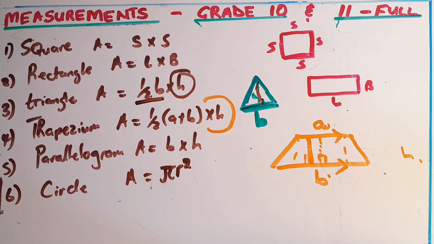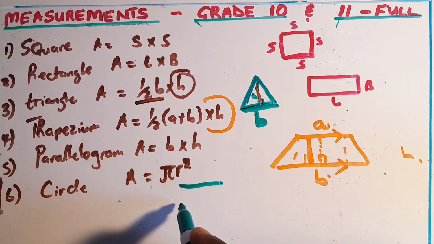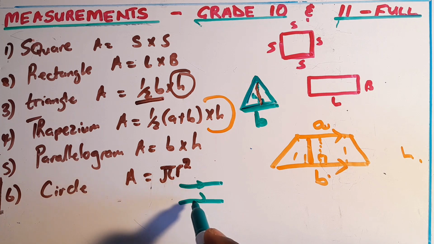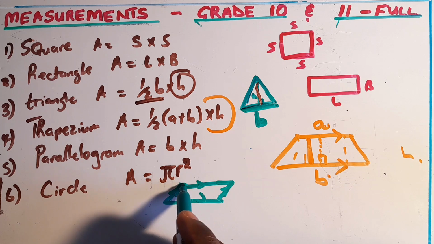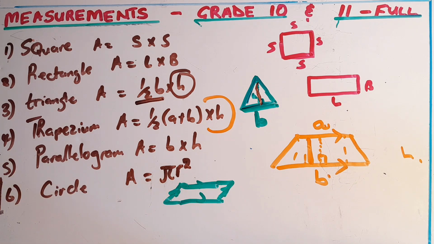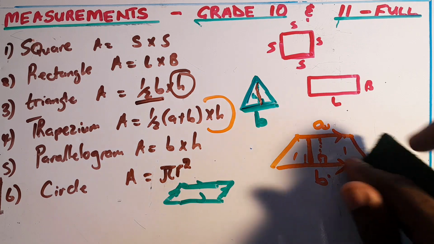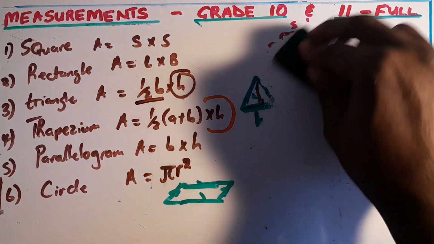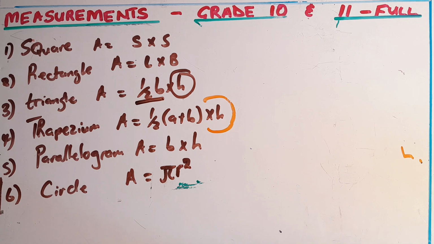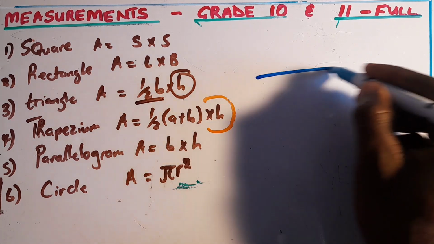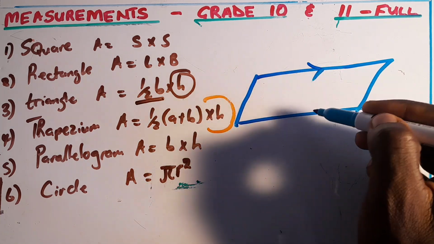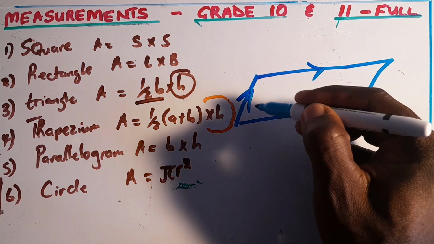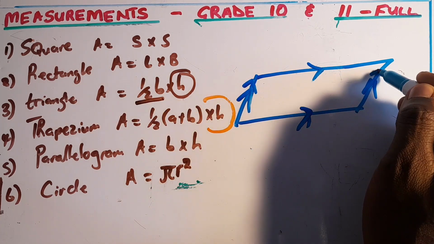So moving to a parallelogram. Also a parallelogram, we know that it is having two pairs of opposite sides parallel. So this is parallel to that, and this line is parallel to that. Let me just show nicely here so that you can see what we are talking about. So a parallelogram is a shape that is having a pair of parallel lines, and also these lines will be parallel.